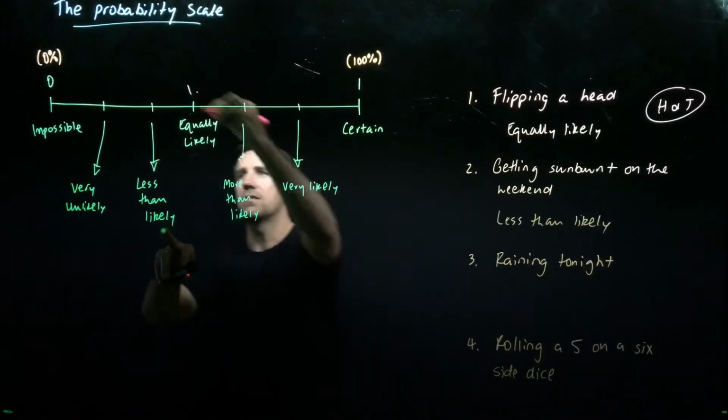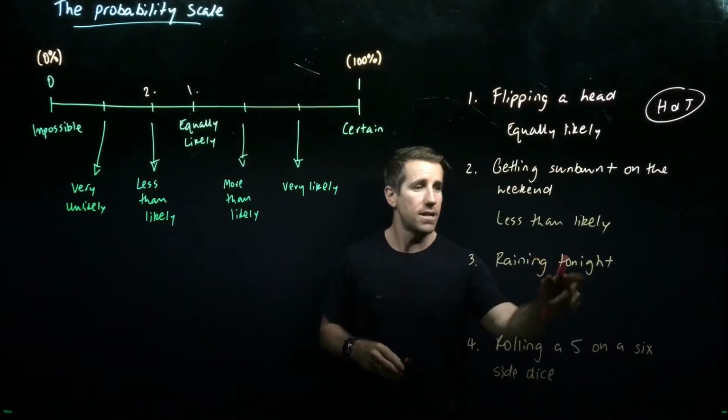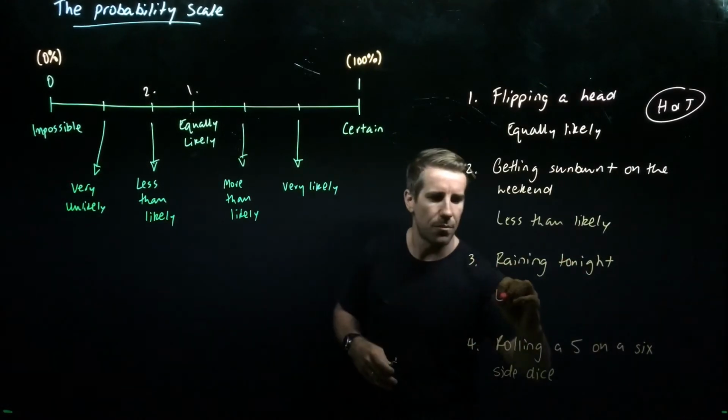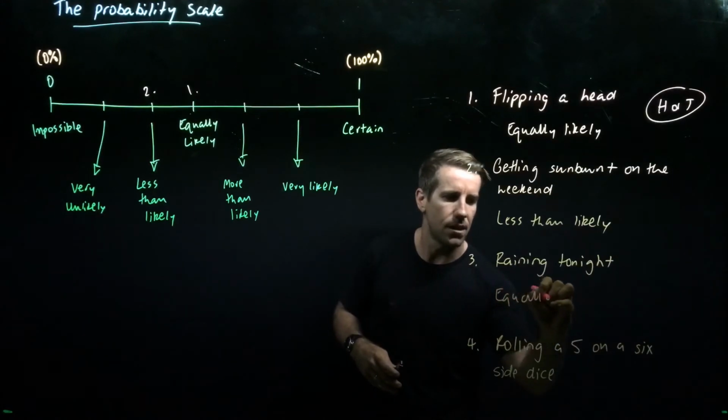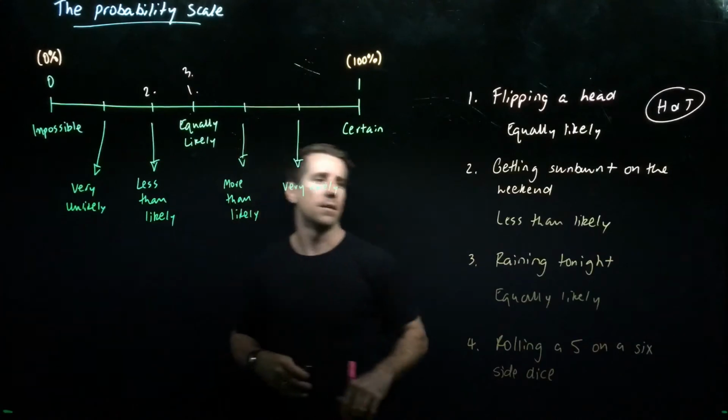If you can justify where you're putting your events, then that's fine. Number 3, raining tonight. I haven't looked at the weather. We've had a fair bit of rain lately, so I'm probably going to go and say that that's equally likely at the moment, and I'd put event number 3 here also.